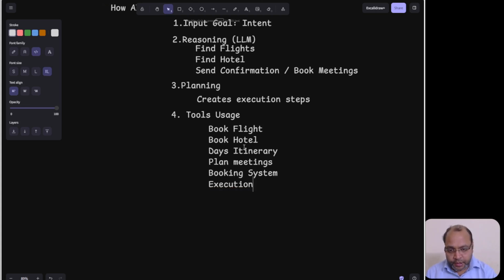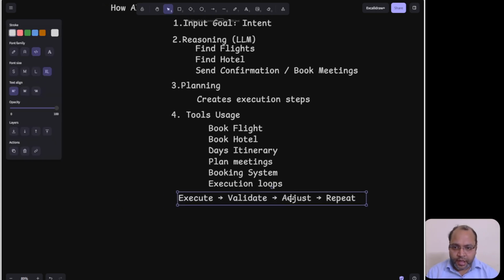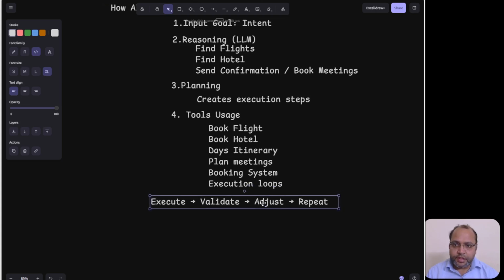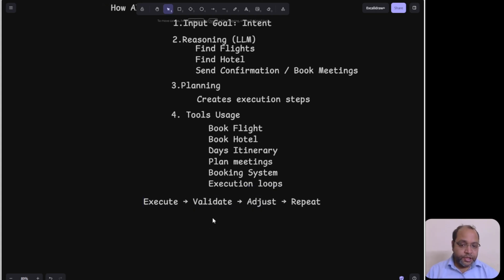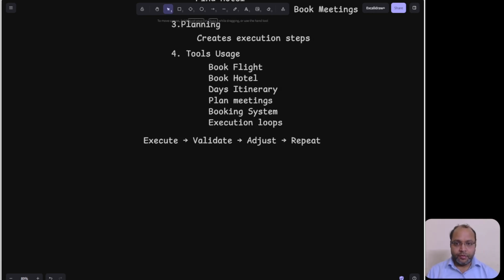The interesting part here is that it works autonomously. So it will work in these systems. This is the life cycle for the agent. You can see this is the life cycle: execute, validate, adjust, and repeat. It seems interesting. So this is the AI agent, but it's not everything. Hold on.